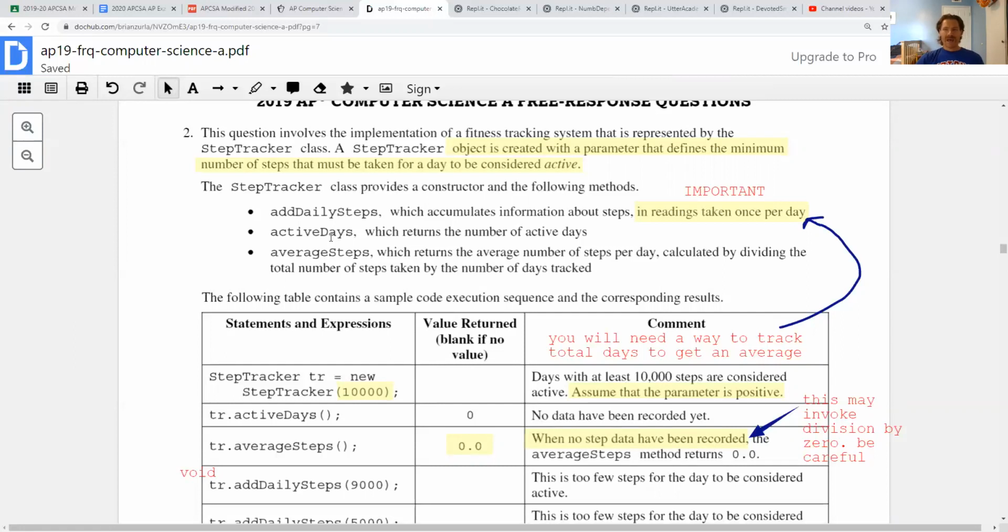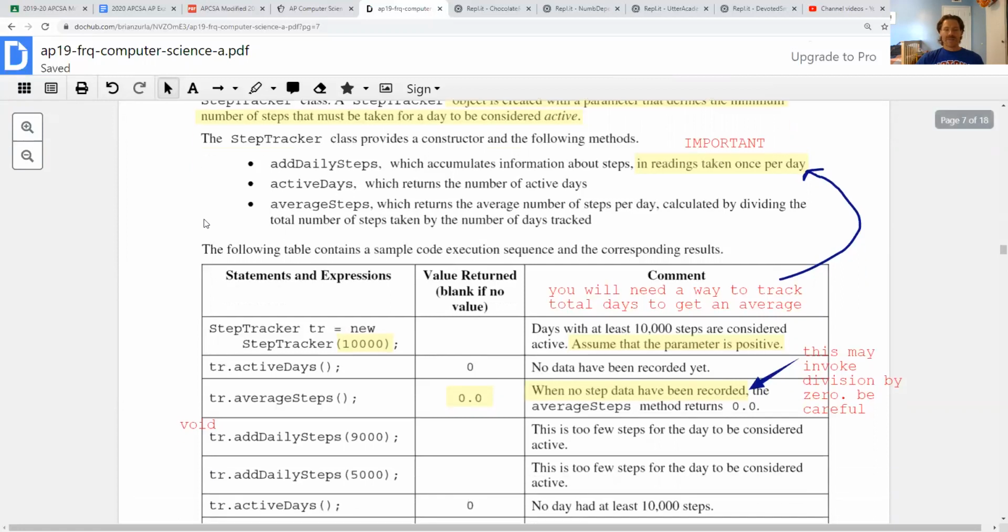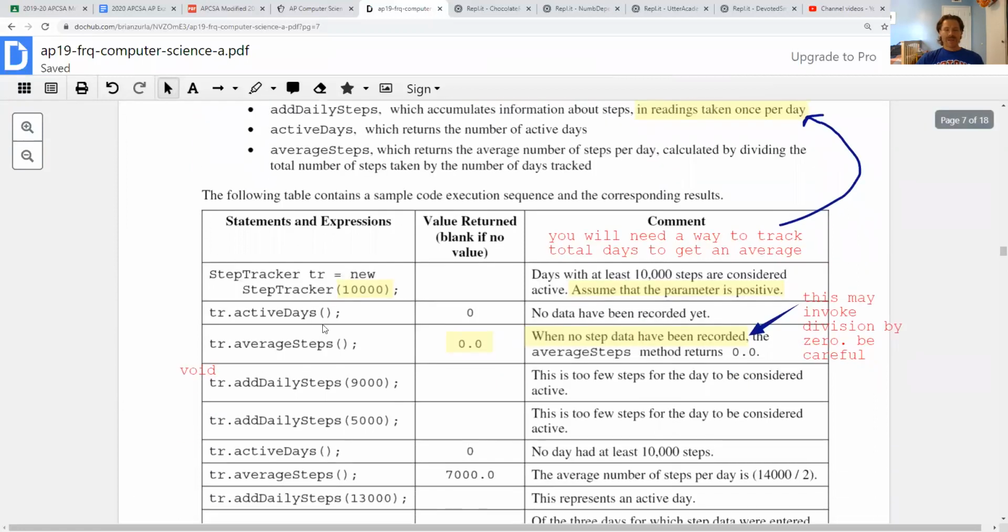That's on the high end. If you look at other classes that students have had to write through the years, that's probably a little bit more. And then, like I said, there's 3 methods. 2 of them I notice have empty parameter lists: active days, average steps. It appears active days returns an int, average steps returns a double. And then there's addDailySteps, which appears to be void because no value is returned.